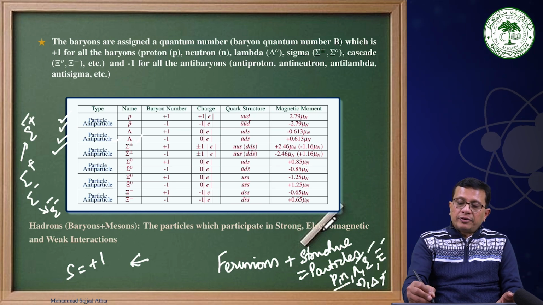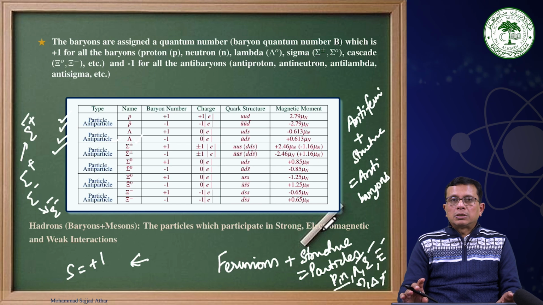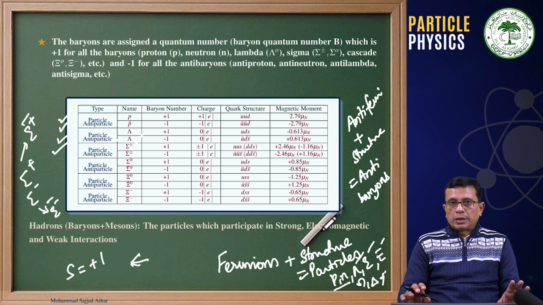Then antifermions, plus they have got a structure, they will be called antibaryons. And all those antibaryons will have baryon quantum number equal to -1.